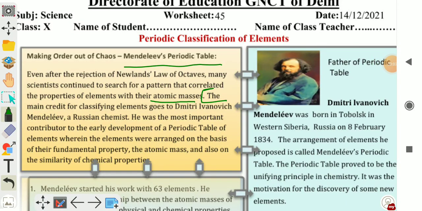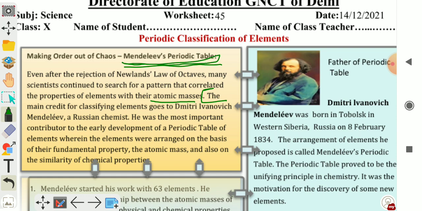Welcome children. Today is worksheet number 45, periodic classification of elements. In the last worksheet, we had discussed Dobereiner triads and Newland's law of octaves. Now, in this worksheet, we will discuss Mendeleev's periodic table.